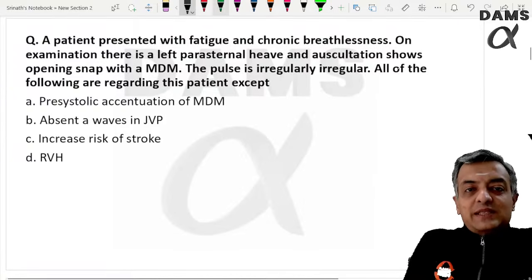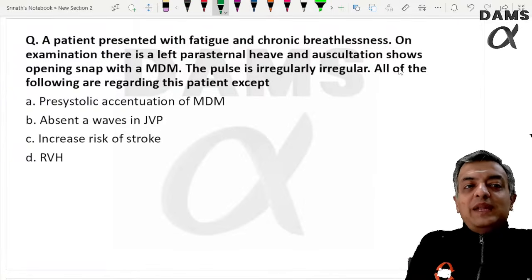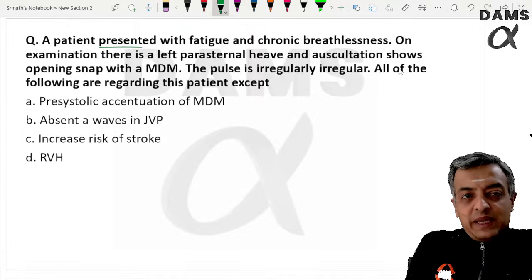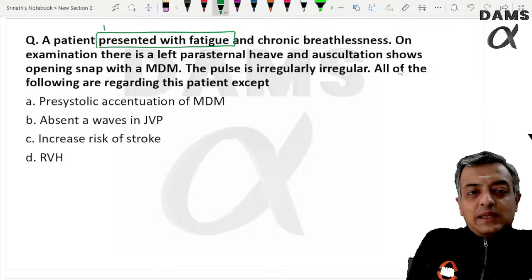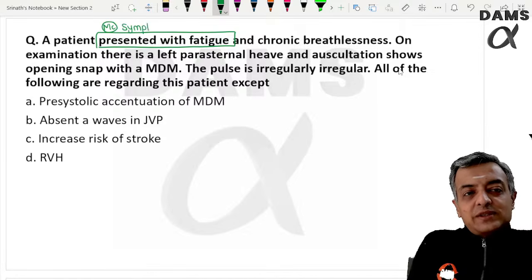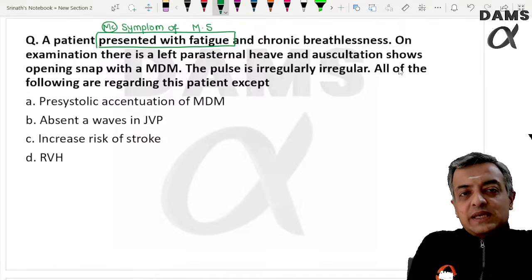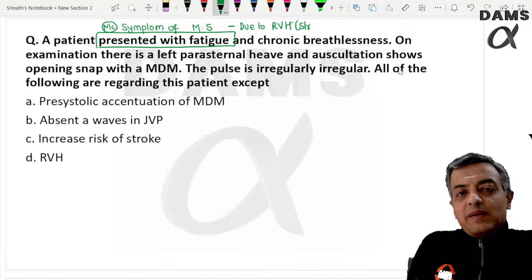When a patient presents with fatigue and chronic breathlessness, as you have discussed innumerable times in class, the most common symptom of mitral stenosis is fatigue, which occurs due to right ventricular hypertrophy or right ventricular strain.